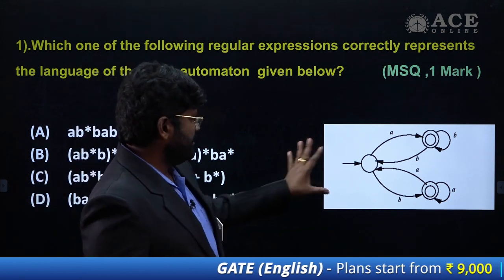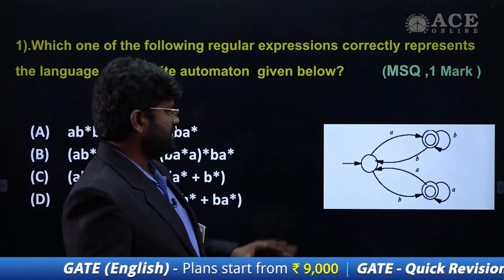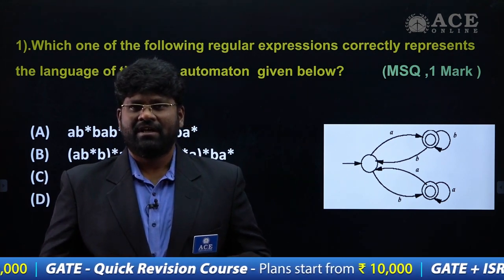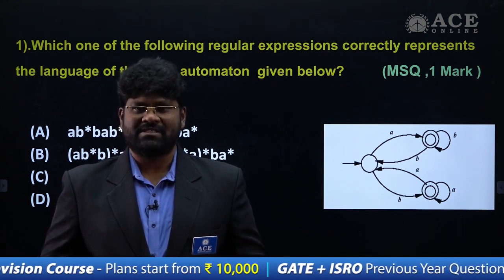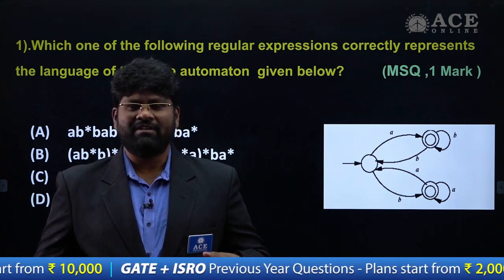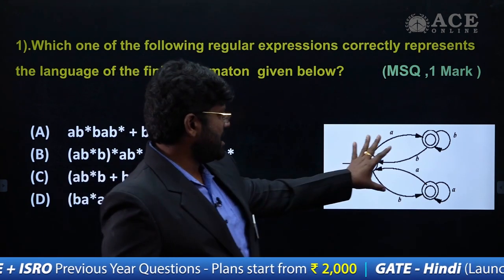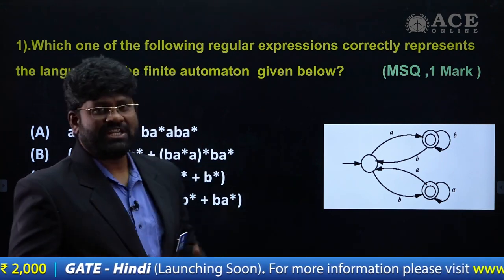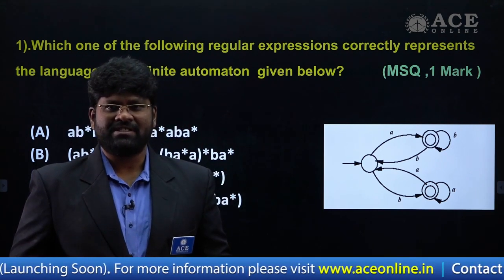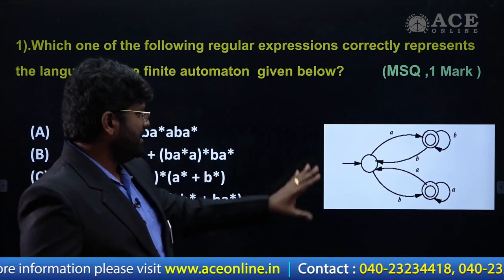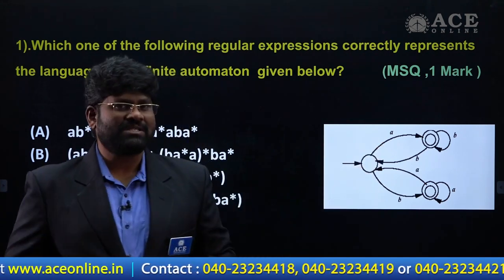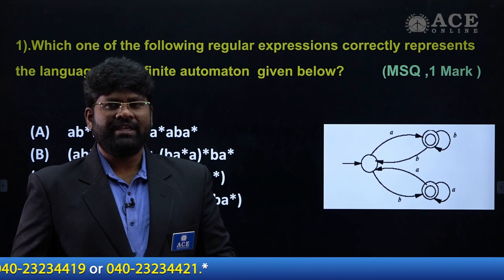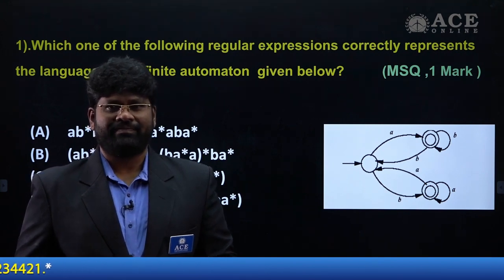Whenever we have such questions, you can easily attempt them with an approach called verifying the equivalence of the languages. We just look into the equivalence of the languages. What can this automaton accept, and what can this expression generate? The language generated by the expression and the language accepted by this automaton must always be identical. If it is identical, then that is the right choice for us, right?